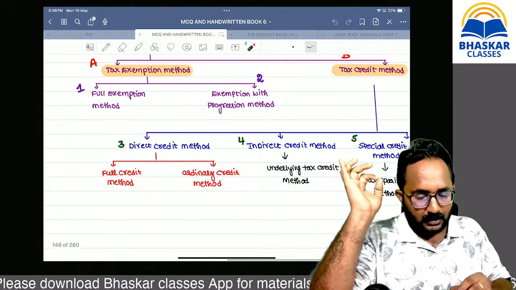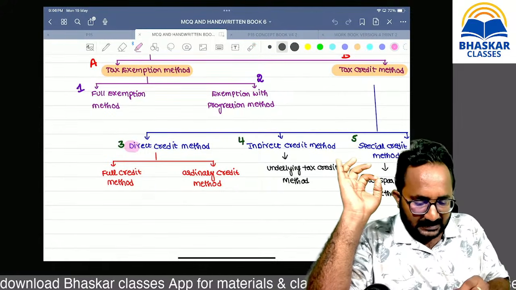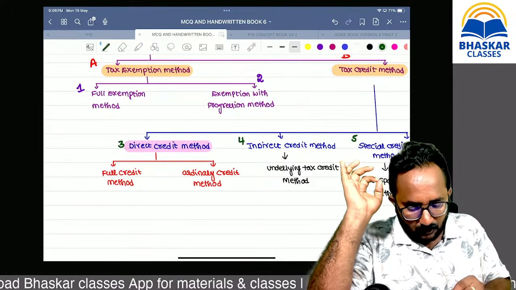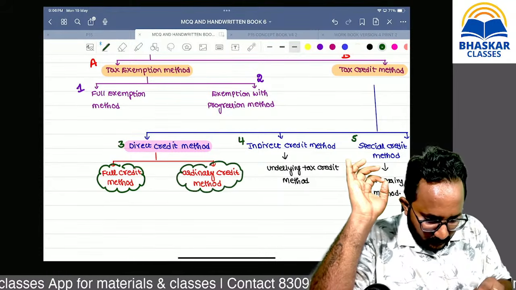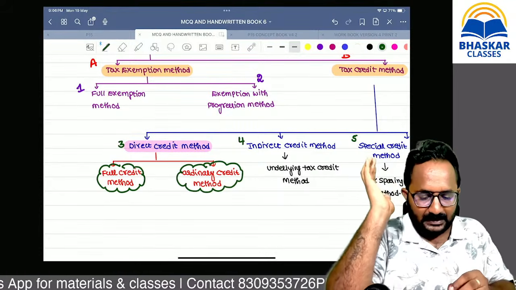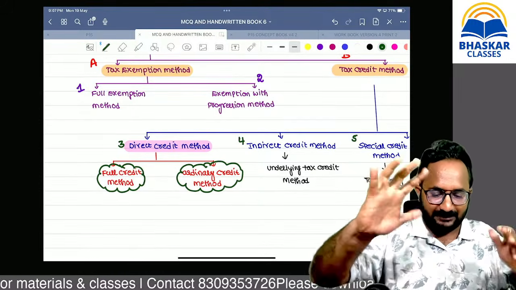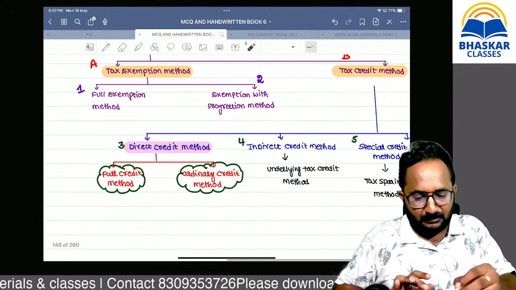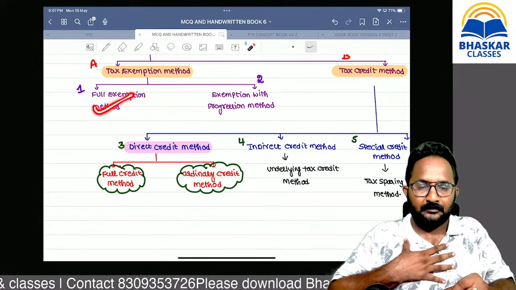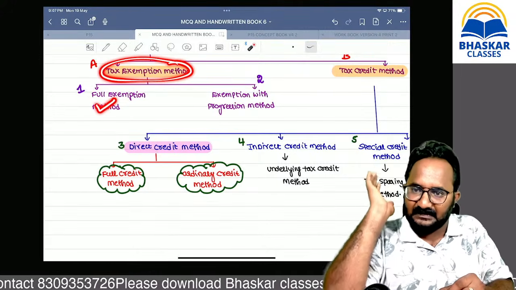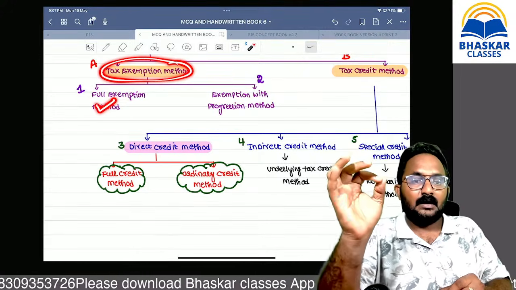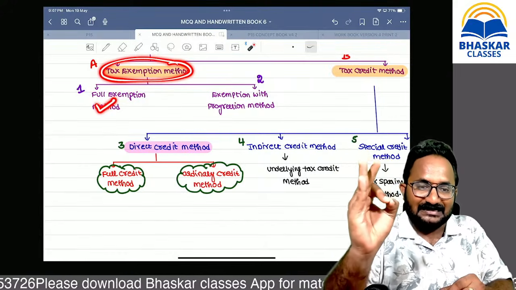Now remember, ma. We can concentrate our discussion on the direct credit method. In the direct credit method, we have two methods: one is full credit, second one is ordinary credit. But I will explain again. Exemption method means the resident country gives up its right to collect tax on foreign income.